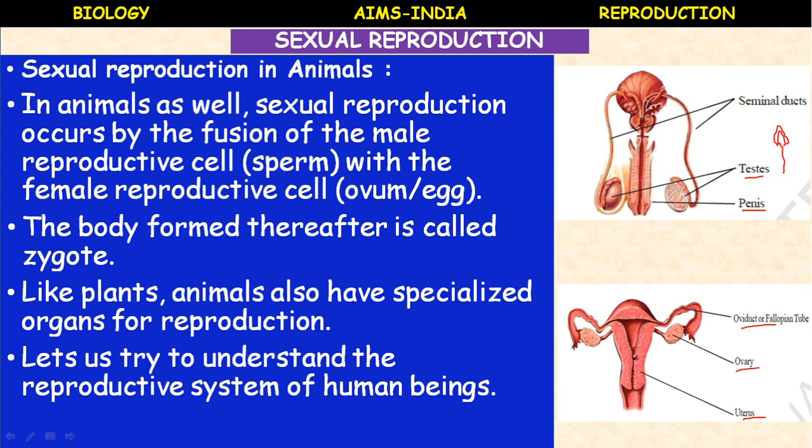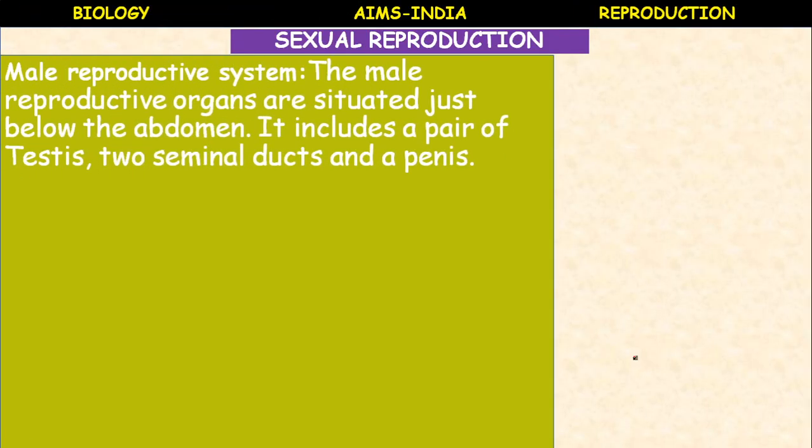The ovary produces the female gamete called ova or eggs. Let us study in detail one after the other.